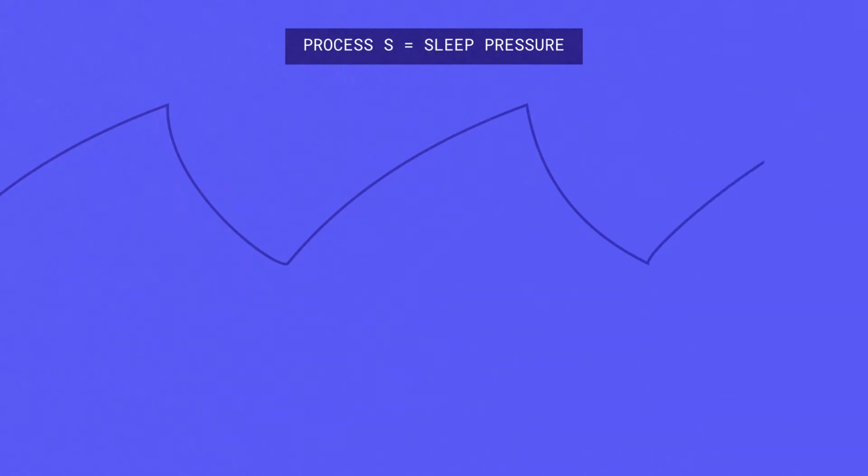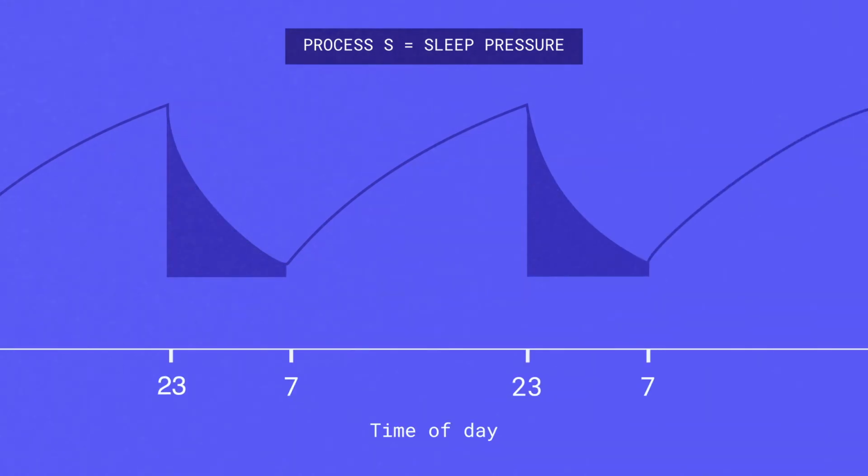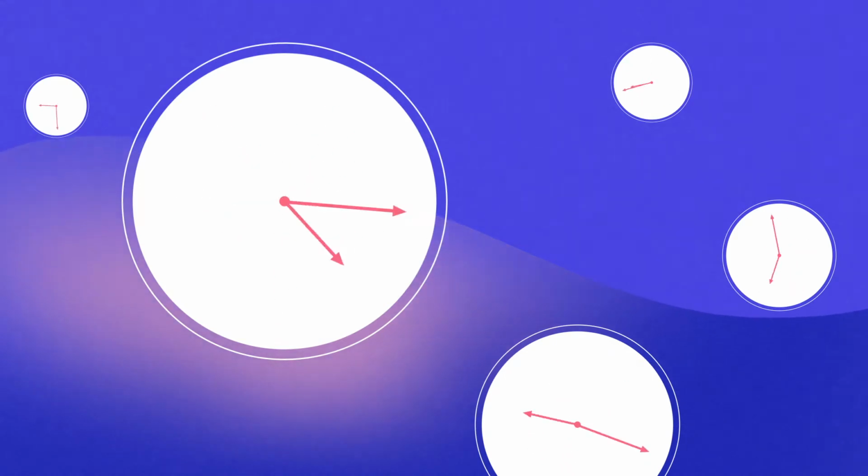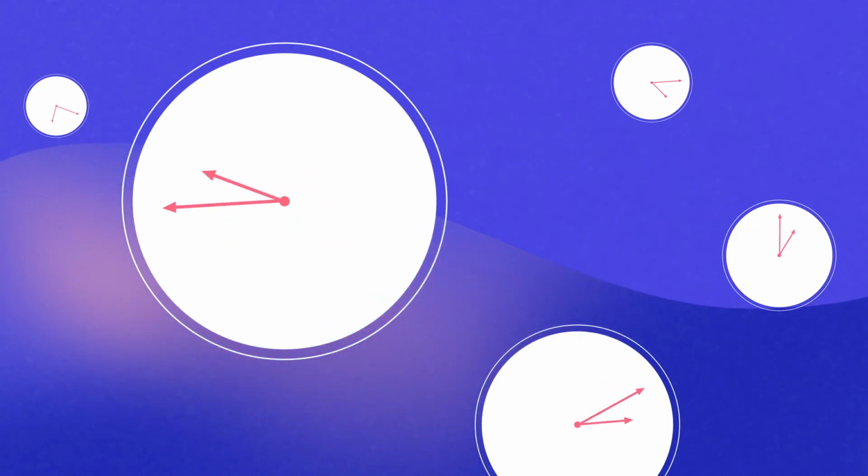The first process, called process S, refers to the build-up of sleep pressure. This pressure to sleep builds up during wakefulness and then decreases as we sleep. For most people, being awake for 16 hours will build up enough sleep pressure to be able to fall asleep and stay asleep for around 8 hours.